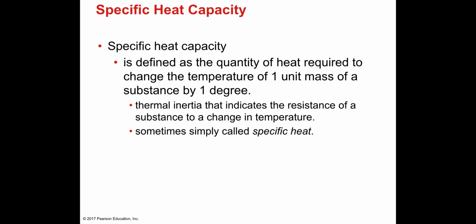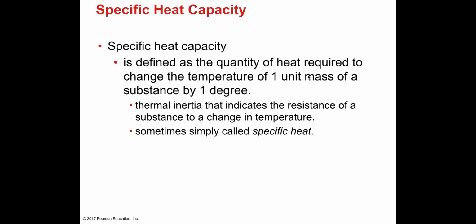So if you put 1 kilogram of water or 1 gram of water on a stove, the amount of heat energy that amount of water will absorb to change temperature by 1 degree Celsius, let's say it moves from 20 to 21, that amount of heat is what we call the specific heat capacity.